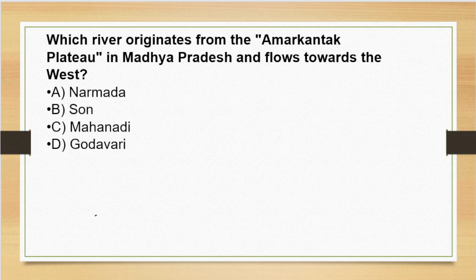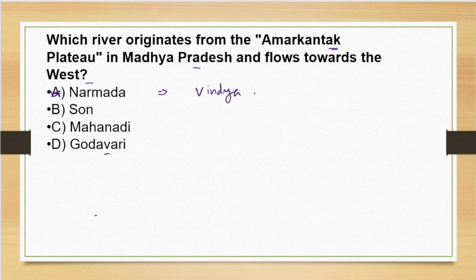The next question is, which river originates from Amarkantak Plateau in Madhya Pradesh and flows towards the west? The options are Narmada, Son, Mahanadi or Godavari. The correct answer will be option A, Narmada. River Narmada originates from Amarkantak in Madhya Pradesh and flows towards the west. It makes a rift valley between